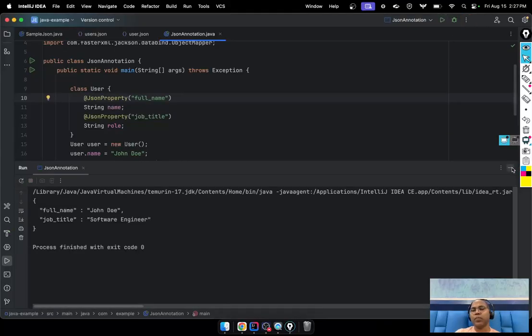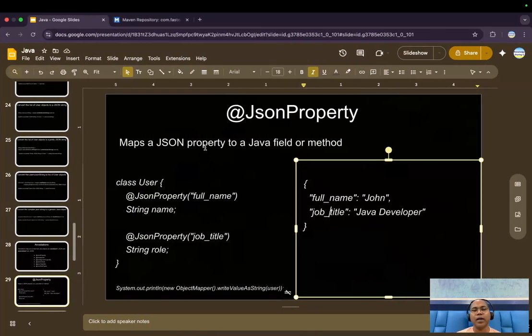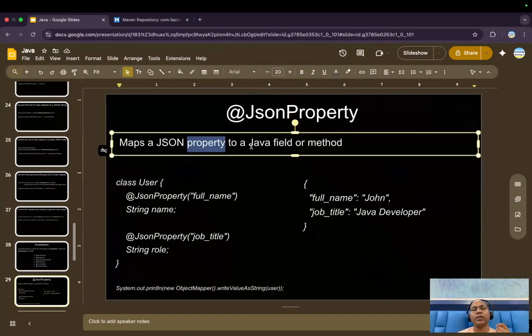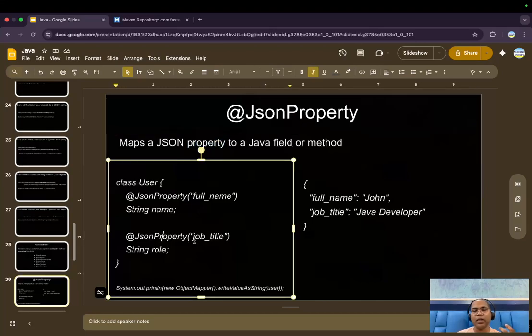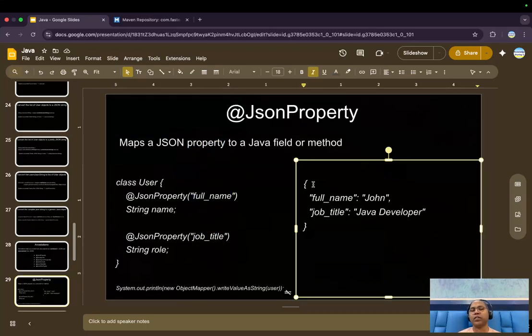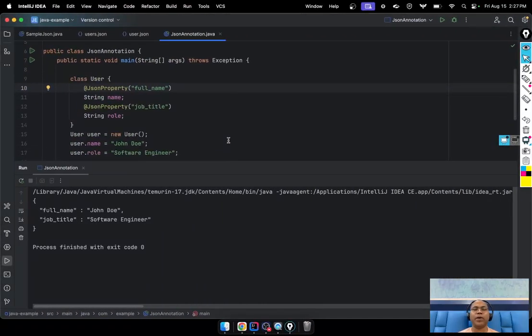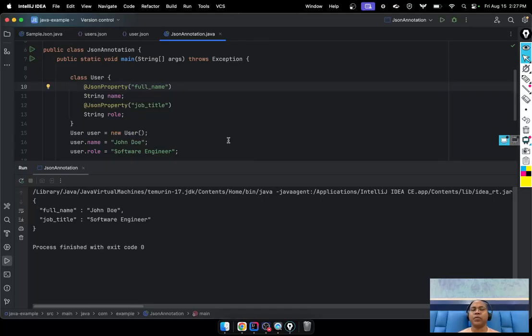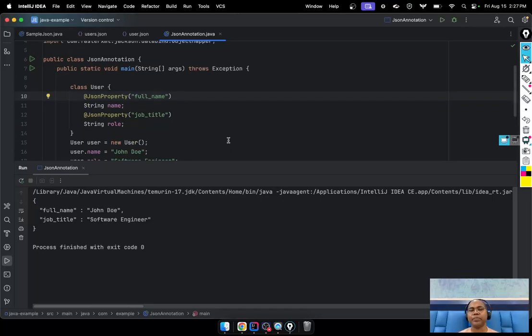JSON property tells us that it would be the Java field, any name you want to give it. That means this name in JSON property goes into the JSON while converting. We can do it for any field or any method.